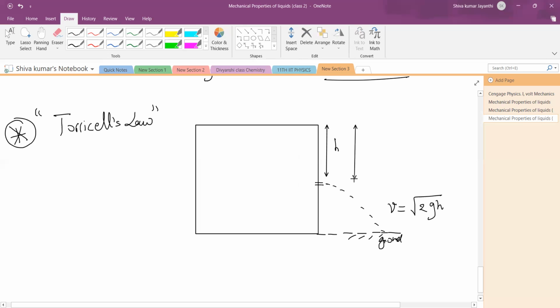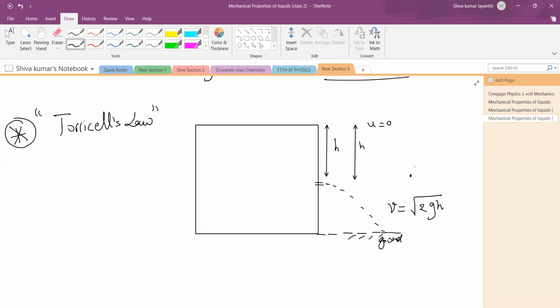Looks a little bit like that. So if a freely falling body falls from initial velocity u equal to 0, and travels this height h, then after reaching this point, what would its velocity be? Root 2gh. But observe, it's a little different here.